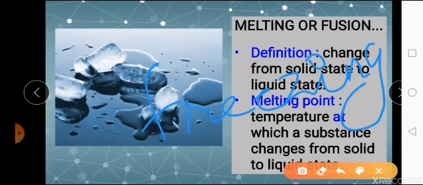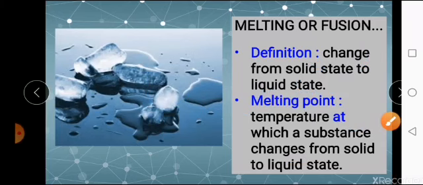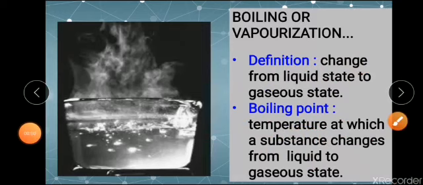Now what is freezing? Freezing means it is the process of change of a substance from liquid state to solid state, right? Now same as that of the melting point, you are having freezing point. Freezing point means the temperature at which the substance changes from liquid to solid, you call it as freezing point, right? For example, water freezes at 0 degrees Celsius to form ice at 0 degree Celsius. Here heat is released, not absorbed.